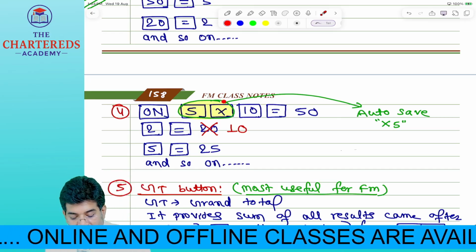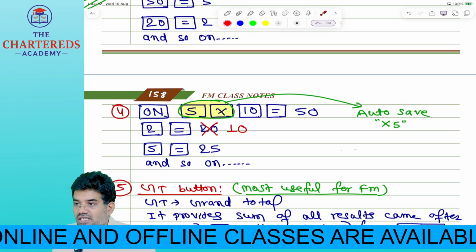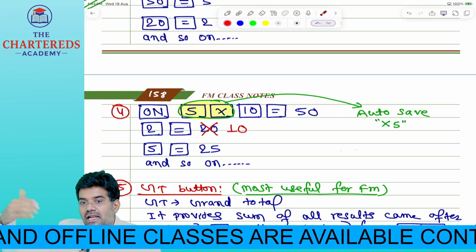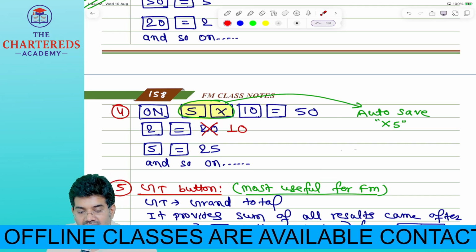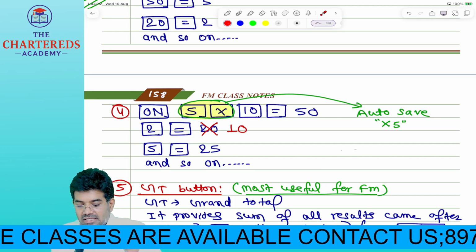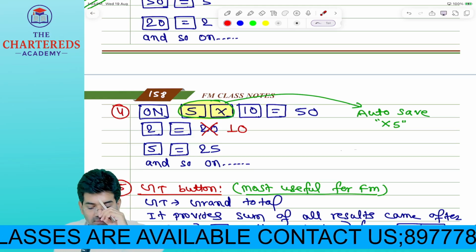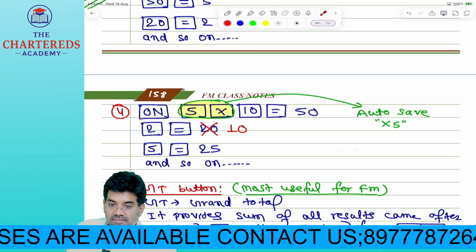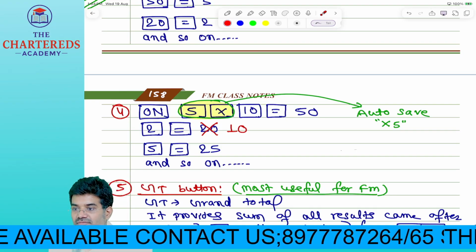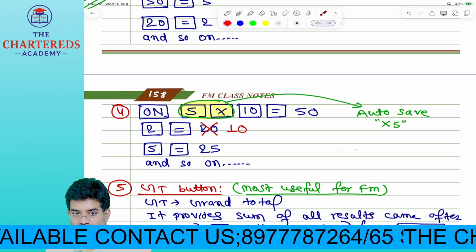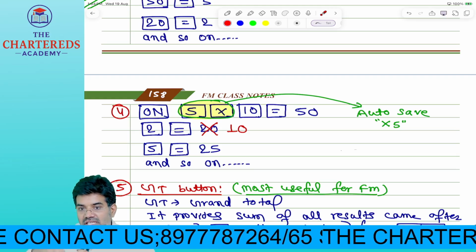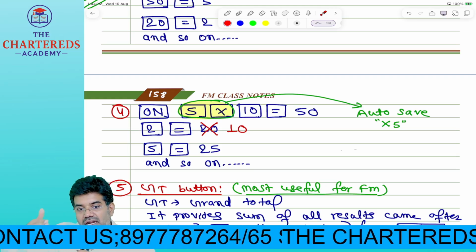Into case, 5 is in memory. Now if you want to multiply any number with 5, say for example 2 into 5, how much? 10. Now press 2 equal to, how much are you getting? 5 equal to, is it coming? For multiplication you must press that first. For multiplication, always the digit which you want to multiply repeatedly, that you should take.